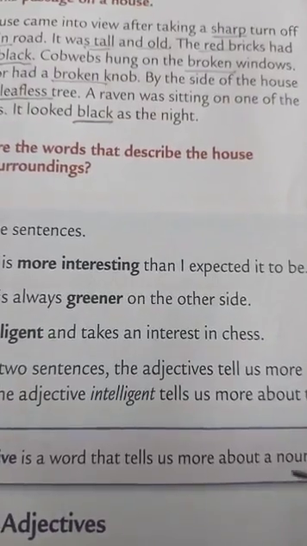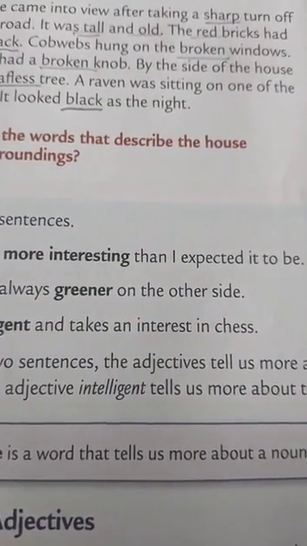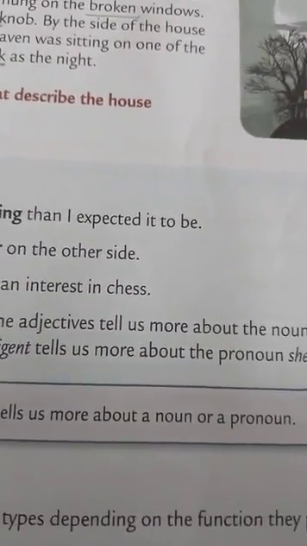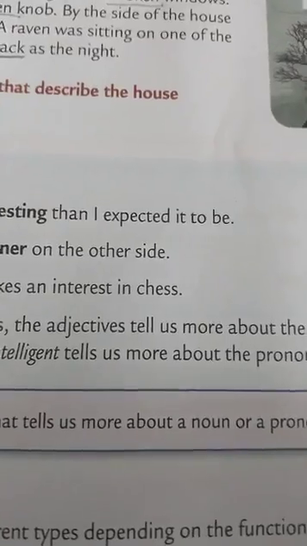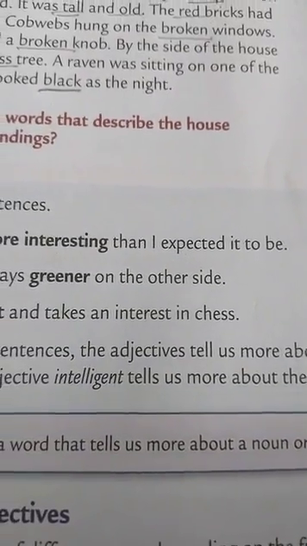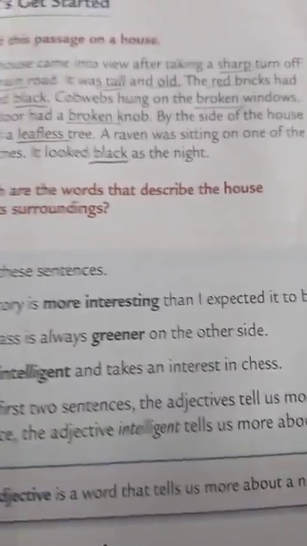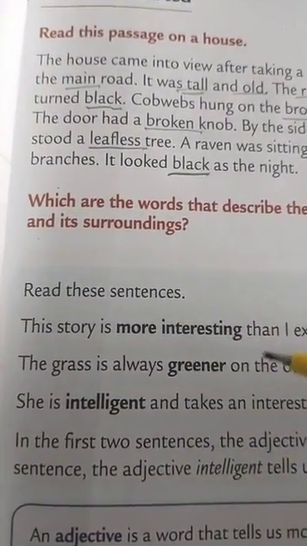The words which tell us more about noun or a pronoun, or we can say the words which describe a noun or a pronoun in a sentence are called adjectives. Let us understand this with the help of few examples.